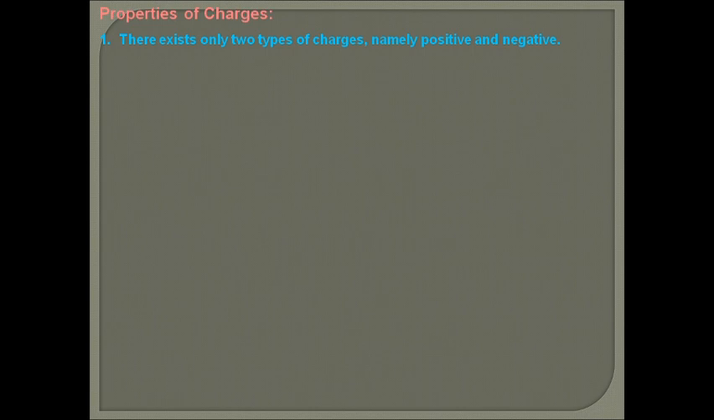So why does the body get positive charge? If it loses electrons, and negative charge when it gains electrons. Now, the second basic property is that like charges repel and unlike charges attract each other. Means positive repels positive, negative repels negative, but positive and negative always attract each other. Now, the third basic property is that charge is a scalar quantity. So remember, charge is a scalar quantity.